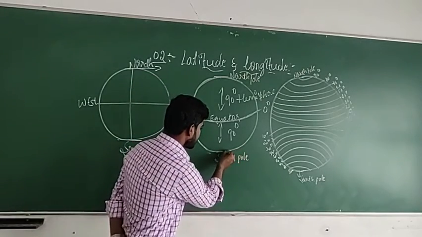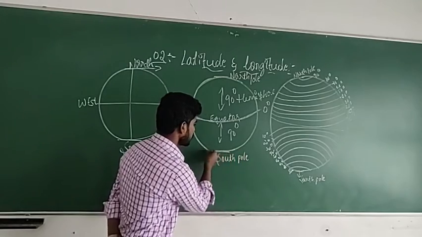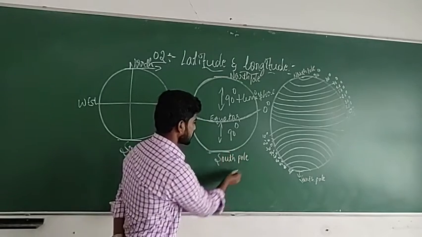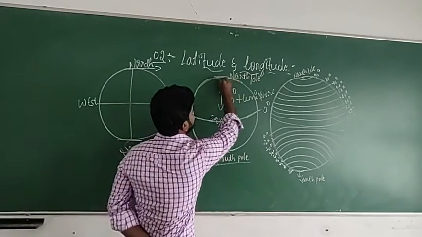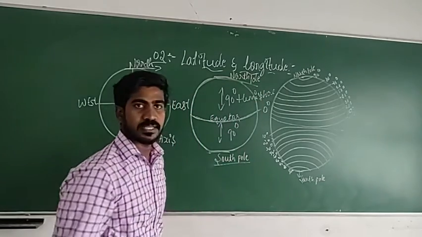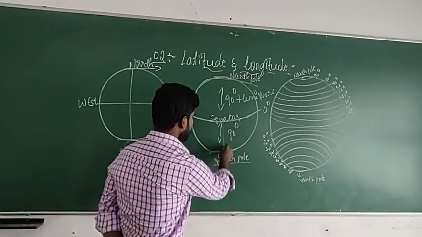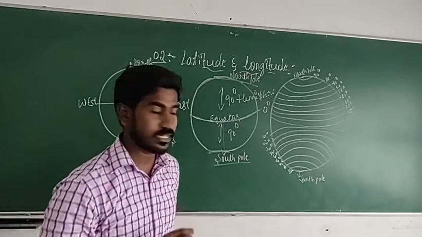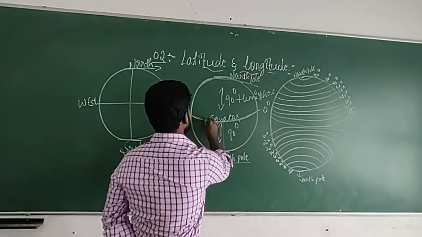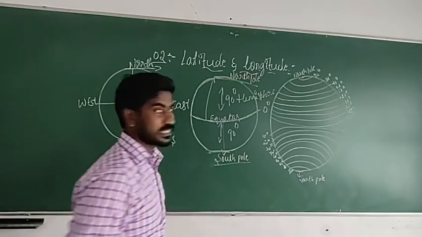And the bottom place of the earth is called the pole. What is it called? Pole. It is in the south direction, that is why it is the south pole. This is in the north direction, that is why it is the north pole. I told equal halves means from the equator to the south pole, the distance is 90 degrees. From the equator to the north pole, the distance is 90 degrees.